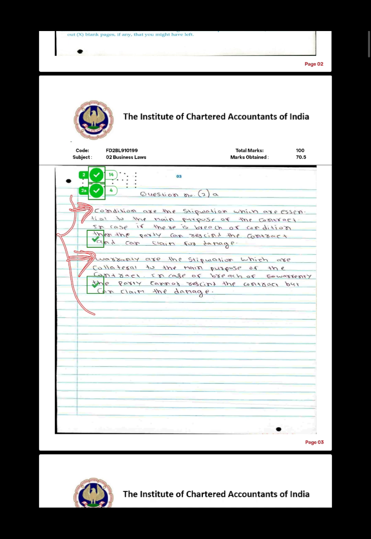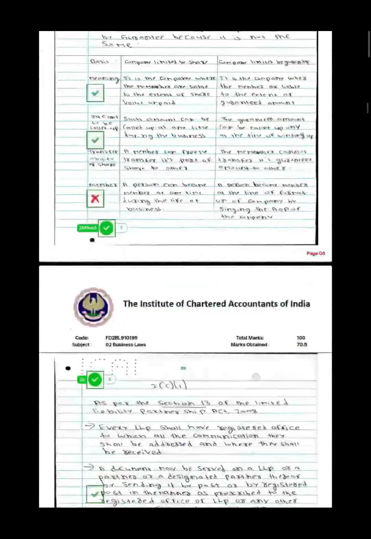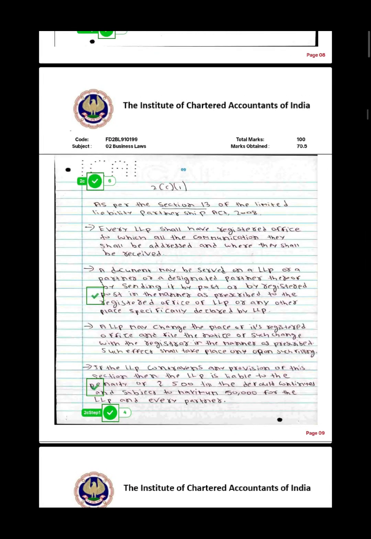And the last, if I want to add, is section number. For sure, it is not possible to read all the sections, but you can try as much as you can. As you can see, I have tried to write as many sections as I can, and that is also a thing that matters. That makes the impression of you during the examination on the copy checker.